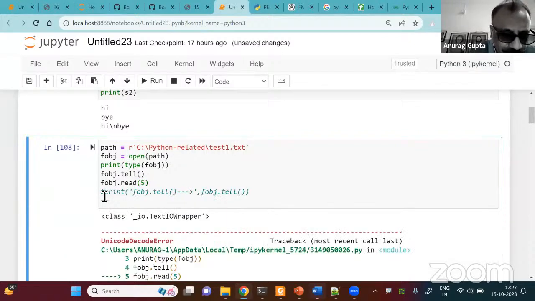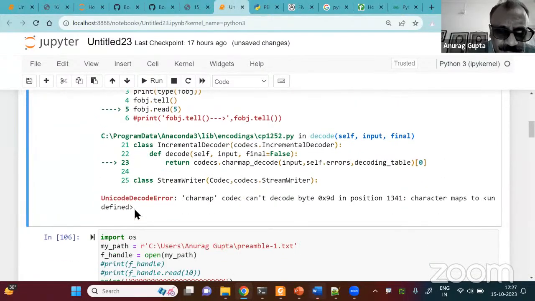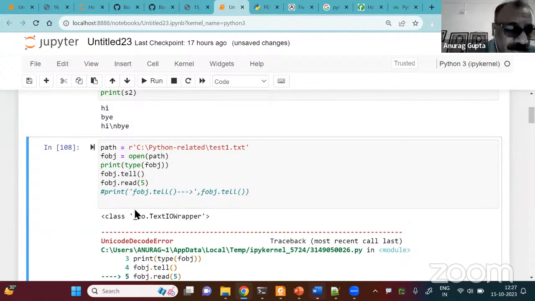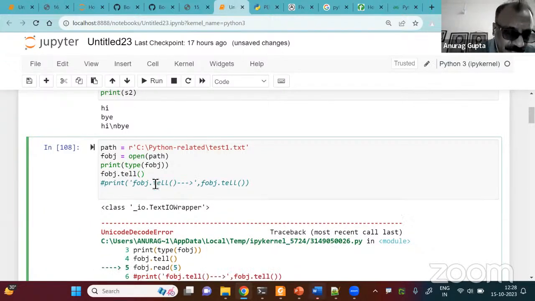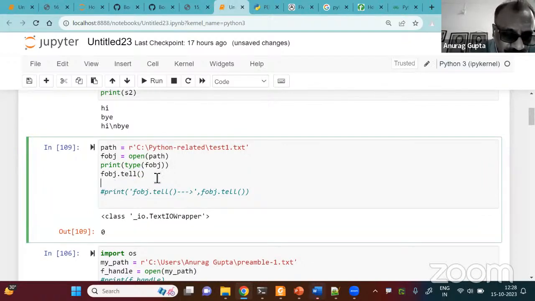Let me now do this. Oh, there's an error. I don't know. Let me not do this, because removing errors can become a huge problem. So tell is 0. It should read. Let me try again.